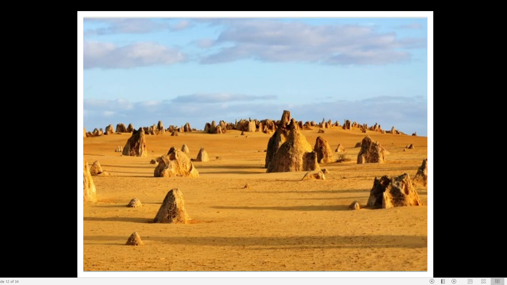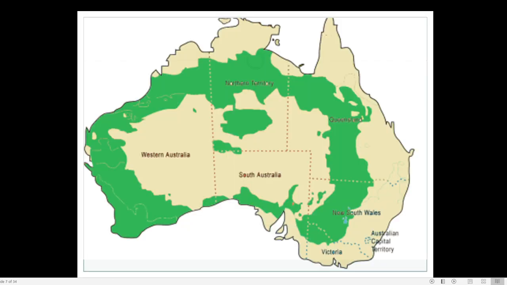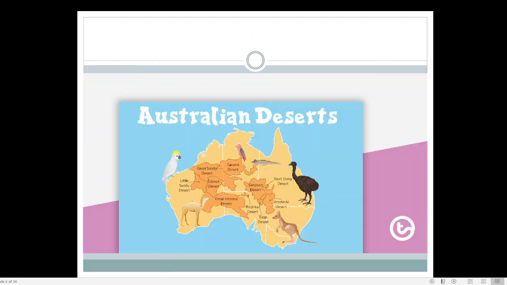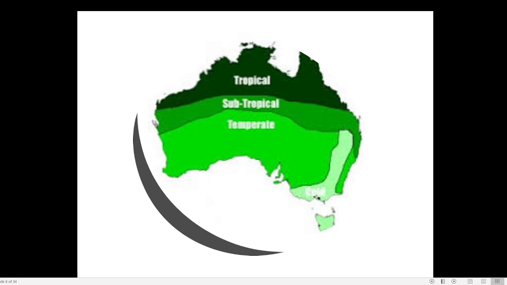See, most of Australia is pure desert. But some areas which are marginal or near the seashore are suitable for habitation. So these are the physical features of Australia. You can see that this is an idea regarding the major physical features. The northern side is tropical. So in a very simple sentence we can say that the northern side of Australia is hot, the southern side of Australia is colder.